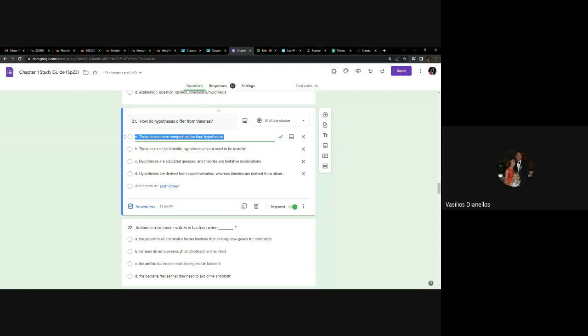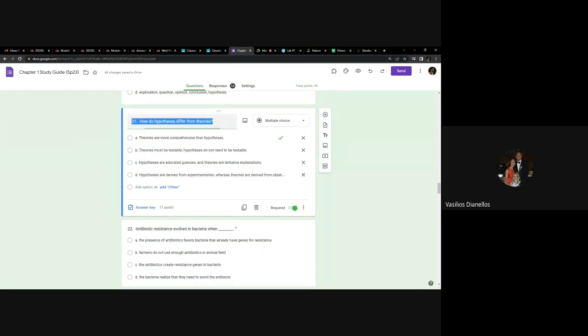Hypotheses are less comprehensive than theories. Theories are broader in scope than hypotheses. Hypotheses are narrower in scope than theories, right? So remember, theories are bigger and they're more tested. All those things are in your textbook. Any questions about number 21?